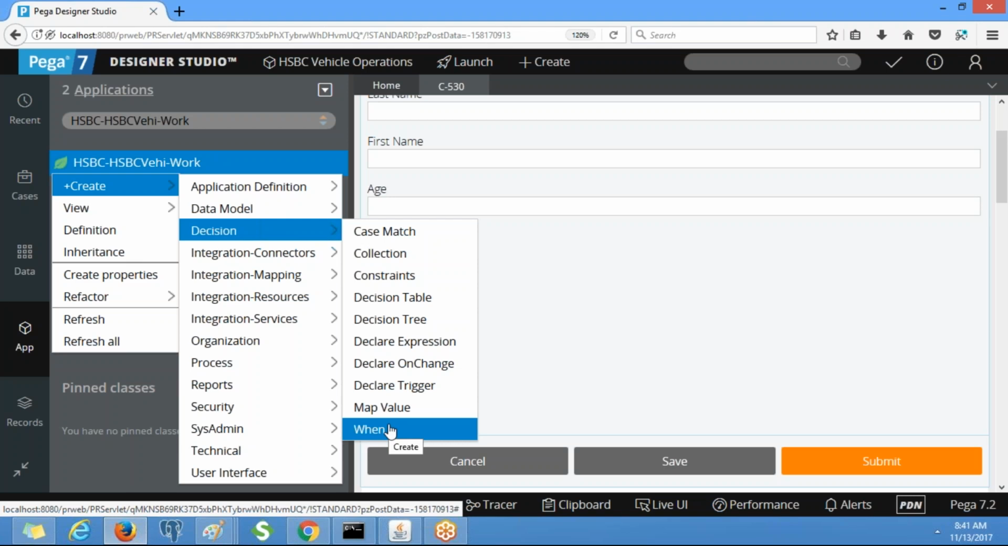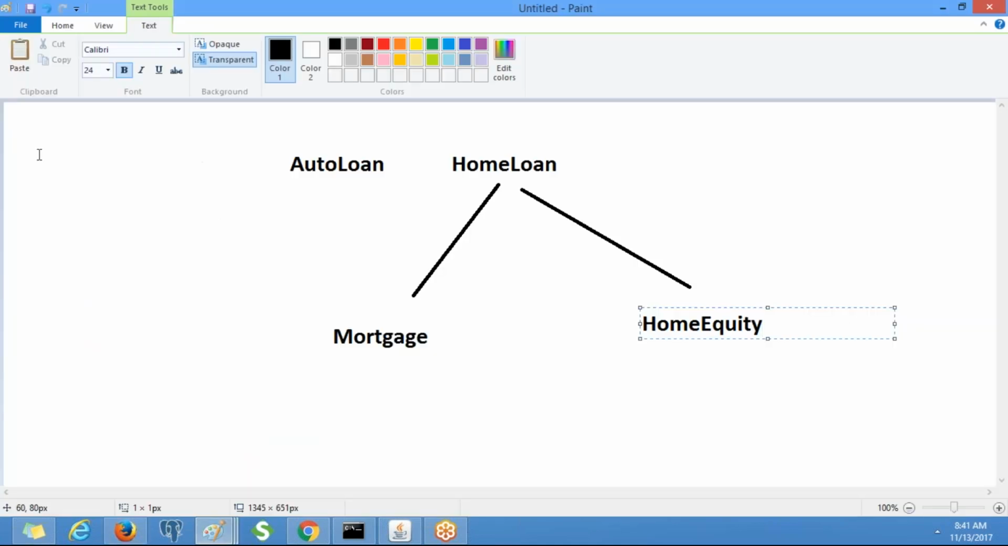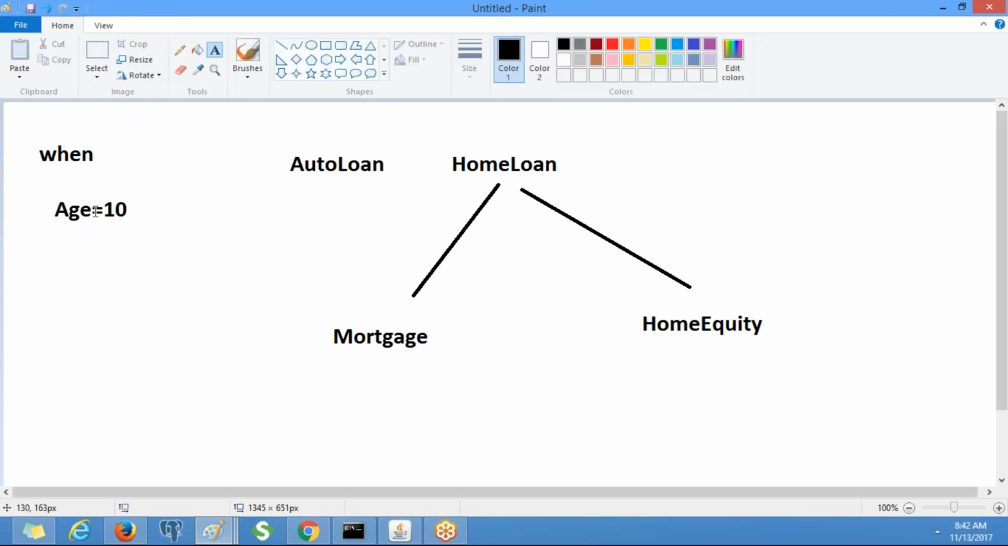Okay, so it is like an if statement. Suppose I have a conditional rule called When. In the When rule, I will define a condition, for example age is equivalent to 10. I will be using this When rule as part of our application development, so wherever we reference this rule, it will be verified.